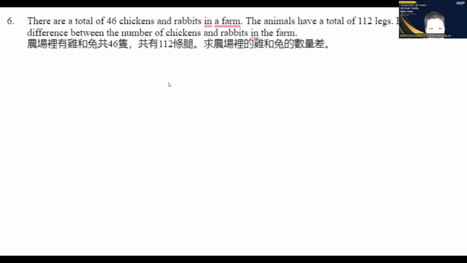So first, if you want to find the chickens, we take 46 and multiply by 4.